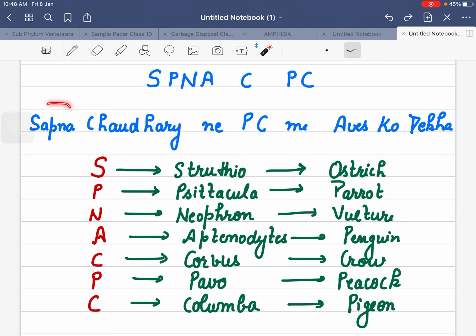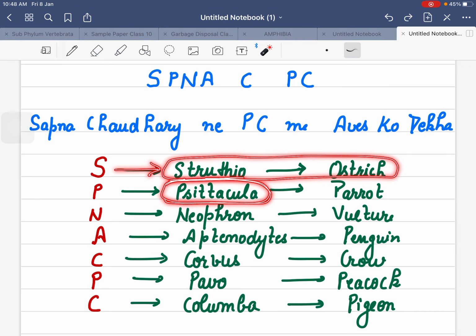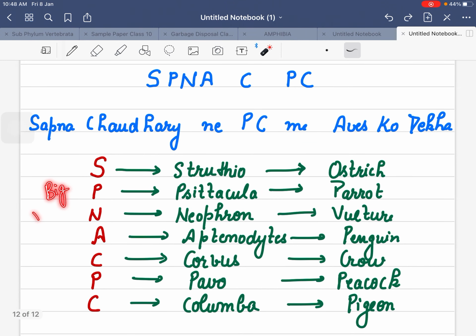There is one very famous woman, Sapna Chaudhary. Sapna Chaudhary ne PC mein Aves ko dekha. So we will take Sapna from here. Sapna Chaudhary ne PC mein Aves ko dekha. S for Struthio, which is our ostrich. P here is a big word, Psittacula, but our bird is very small, that is parrot. So big word, small bird, right? N, Neophron is a vulture.